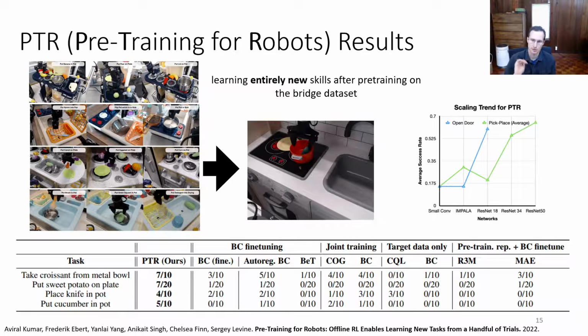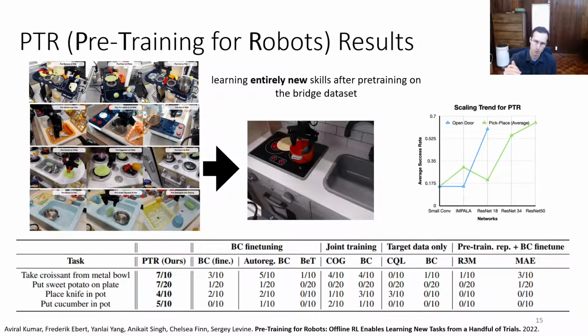So here, this plot is showing the performance on the downstream fine-tuning tasks, the open door task and the pick and place task. The x-axis is the size of the neural network backbone. You can see that as the backbone gets bigger, the fine-tuning performance improves and actually keeps getting better, especially for the harder pick and place task.